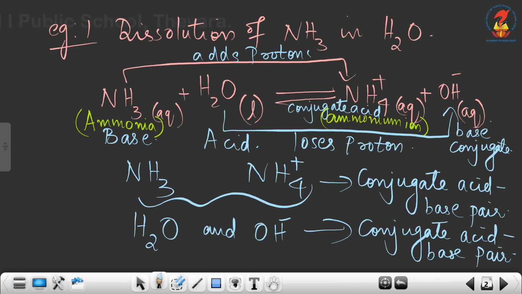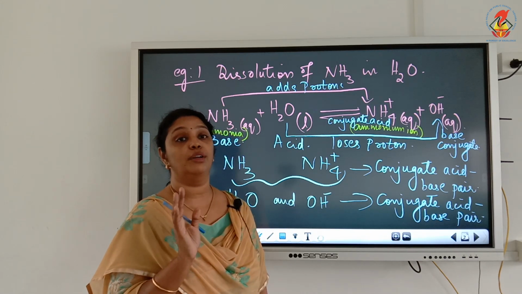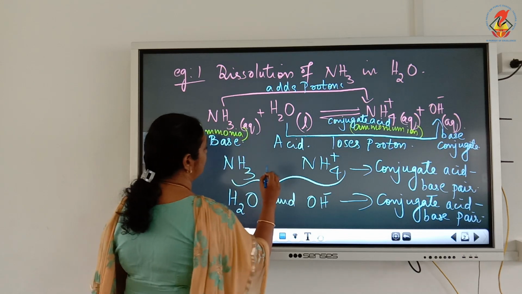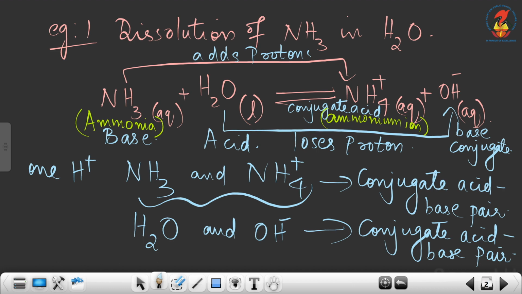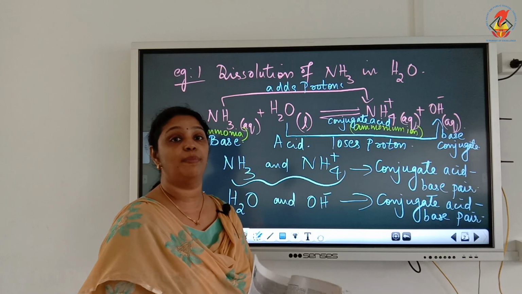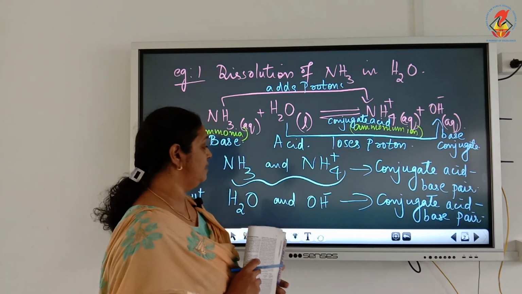So what do you mean by a conjugate acid base pair? An acid base pair that differ by one proton, they are called conjugate acid base pair. Now you can see NH3 and NH4 plus, they differ by one proton. Proton means H plus. NH4 plus has one extra H plus ion. And look at H2O and OH minus, they also differ by one proton, H plus. H2O has one extra proton. So you can call that a conjugate acid base pair. An acid base pair that differ by one proton is called a conjugate acid base pair.